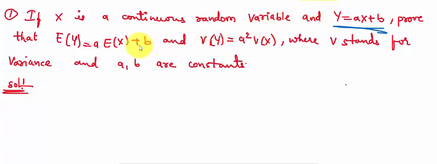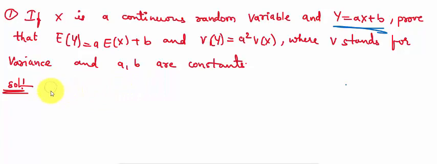Let us discuss a problem on properties of expectation and variance. If X is a continuous random variable and Y is equal to aX plus b, prove that E of Y equals a E of X plus b and V of Y equals a squared V of X, where V stands for variance and a, b are constants.